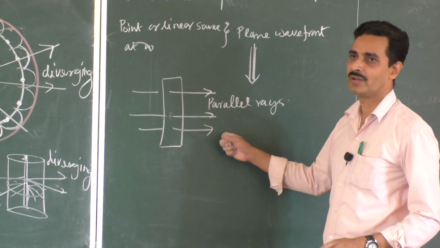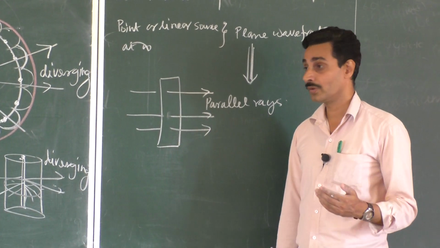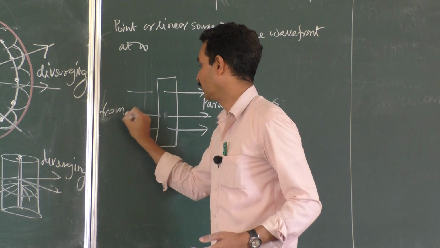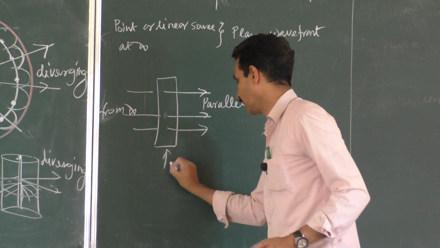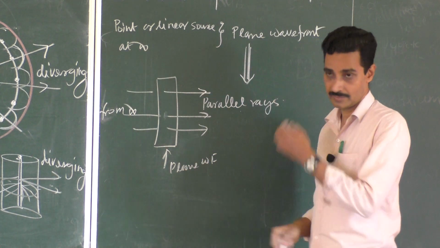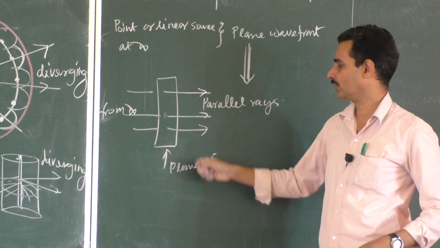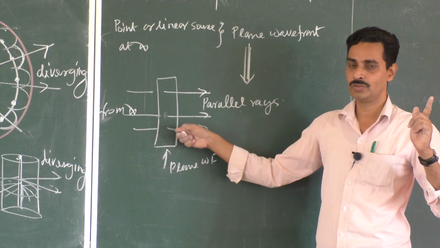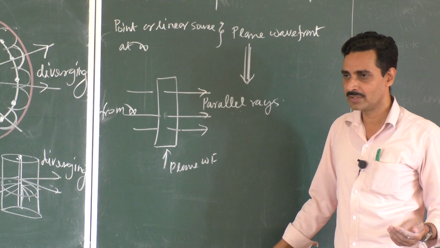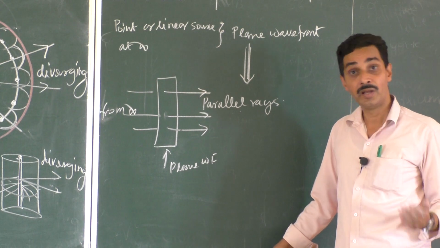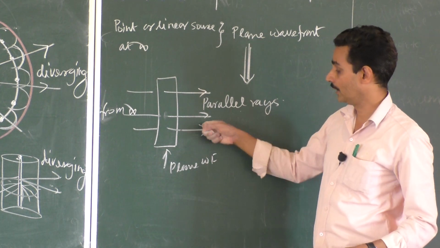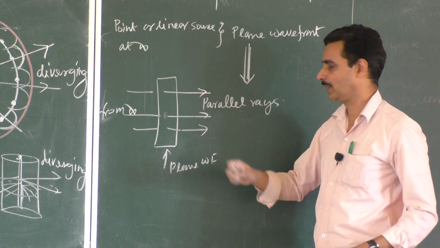What type of wavefront is emitted by a source at infinity? This is from infinity. It is plane wavefront, but it is parallel rays. If wavefront is asked, you have to write plane, not parallel. You usually commit this mistake. What type of wavefront is emitted by a source, maybe linear or point, at a very large distance? You write parallel rays. That is wrong. They are asking wavefront, so it is plane wavefront.